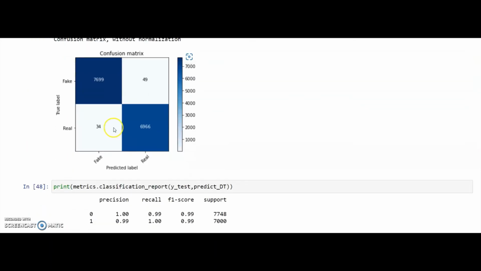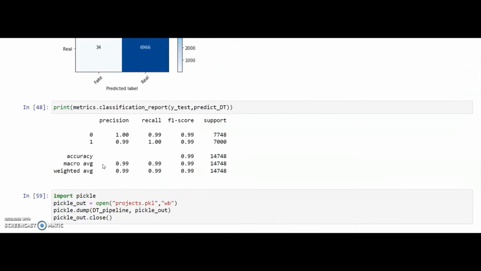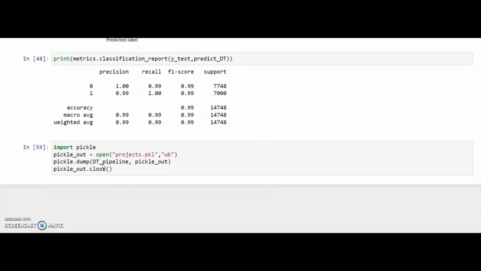Here we can see the prediction: what was fake and predicted correctly was 7,699, being fake and predicted real was 49, being real and predicted real was 6,966, and being real and predicted fake was 34. And that is all about the decision tree.